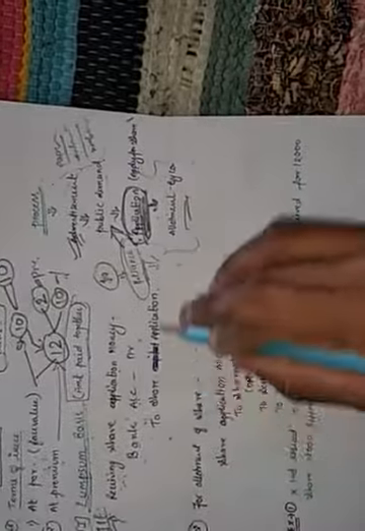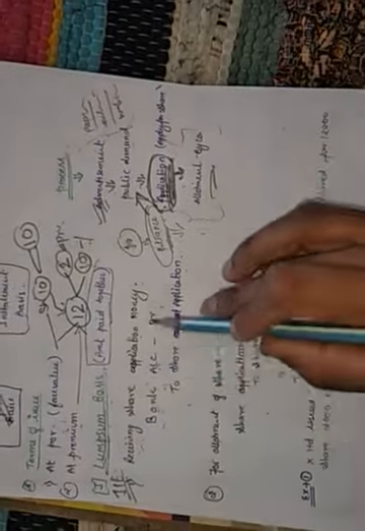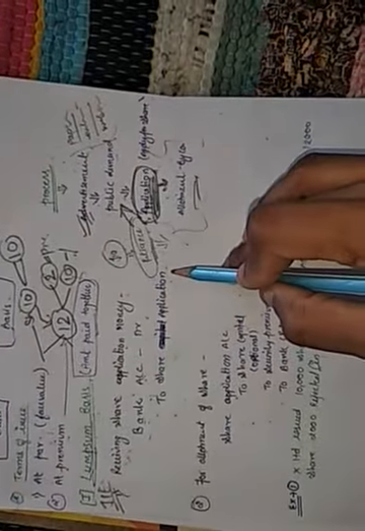So the entry is what? As you know, the company is receiving the cash, the amount. So bank account debit. What comes in? Bank account debit to share application, because the company is giving share application forms to the public. So this is bank account debit to share application. This is your first entry.